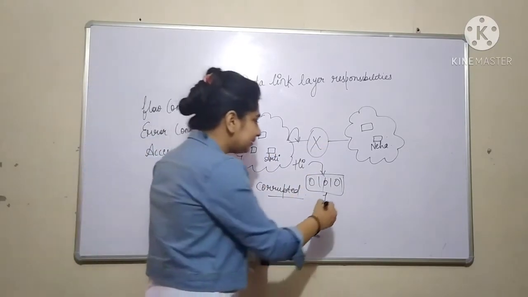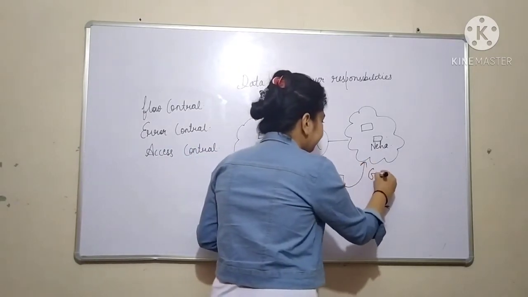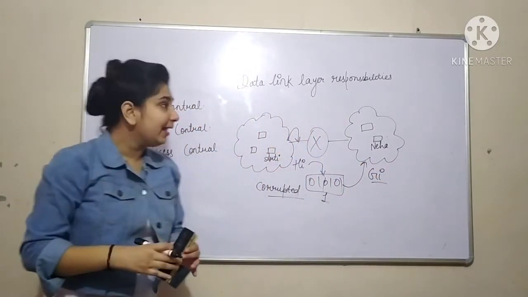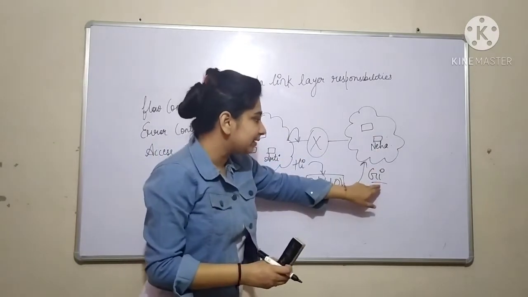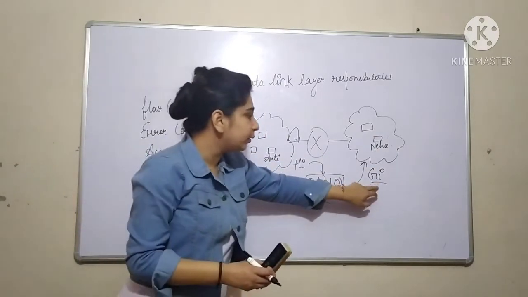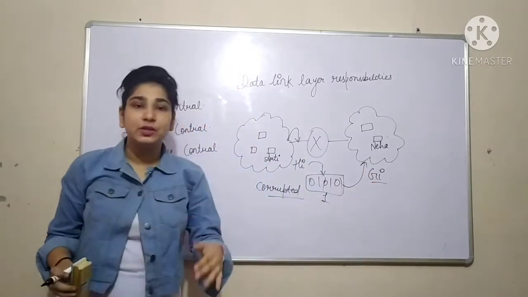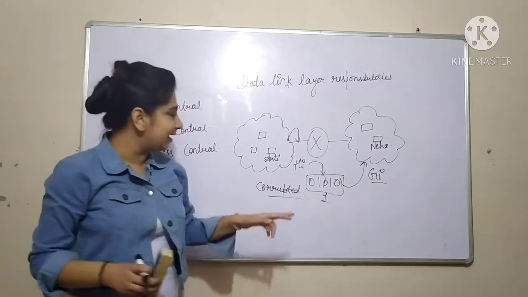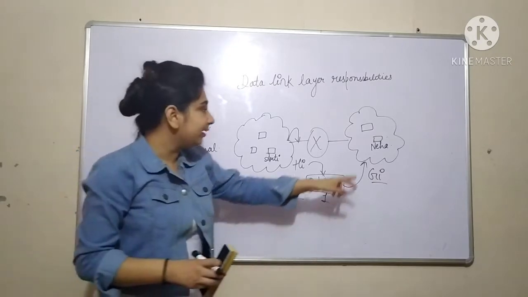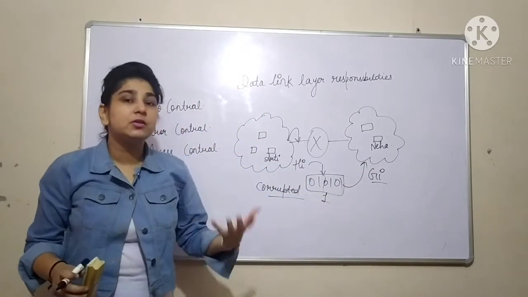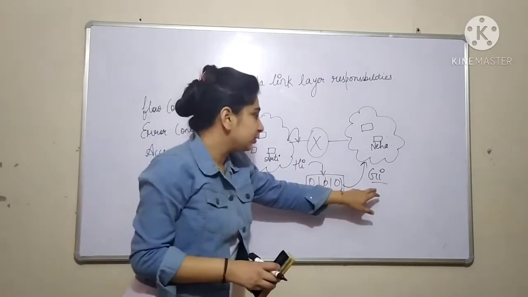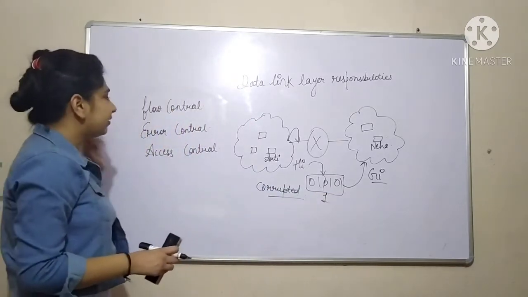Now your "hi" is converted into "guy". Neha is receiving this message "guy", which is not our original message; what I actually sent was "hi". So that is basically your error.